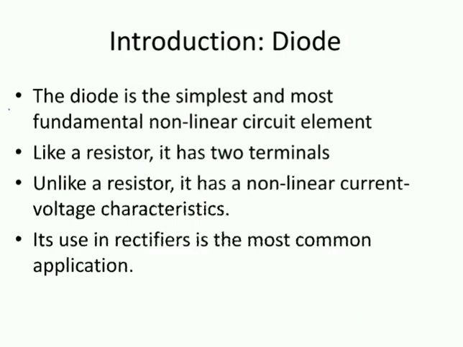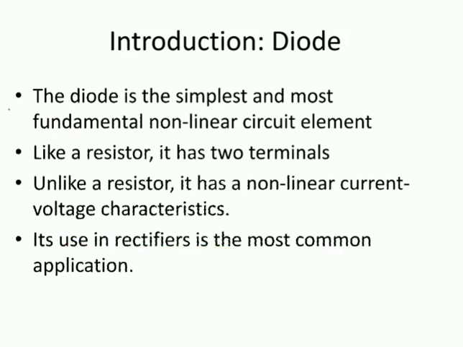After that, what are we supposed to see? Diode. If we take one p-type semiconductor with one n-type semiconductor, that device we call a diode. The diode is the simplest and most fundamental non-linear circuit element, because when we see the working principle of the diode, the values of voltage and current are not linear with respect to each other.